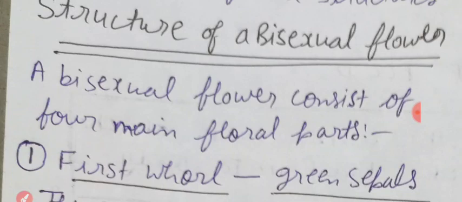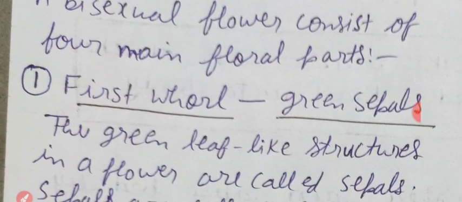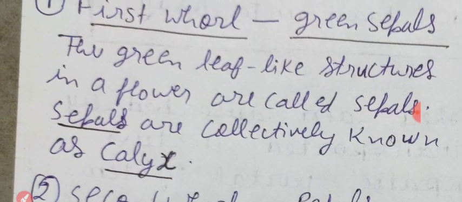The first whorl is green sepals. The green leaf-like structures in a flower are called sepals. Clear?